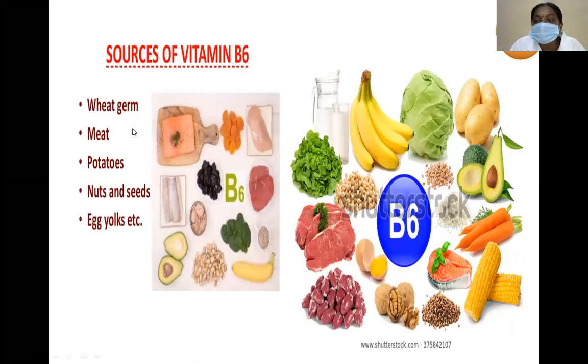And the sources of vitamin B6: these are the rich and good sources available of vitamin B6. Mainly meat, potatoes, egg yolk, nuts and seeds. These are the main sources of vitamin B6.